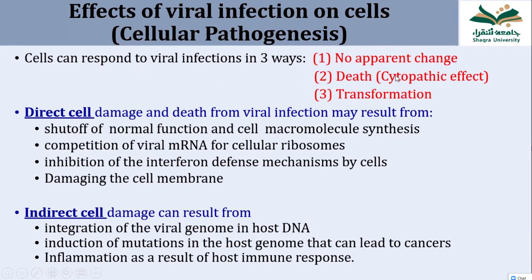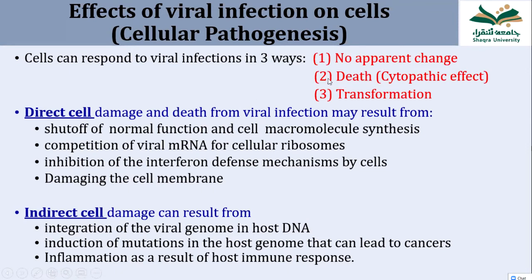So these are the three outcomes. Either there may be no change, or there may be death of the cell, or the cell may become changed and multiply rapidly and become long-lived. You can say this is transformation. We will discuss these points in the next slide.